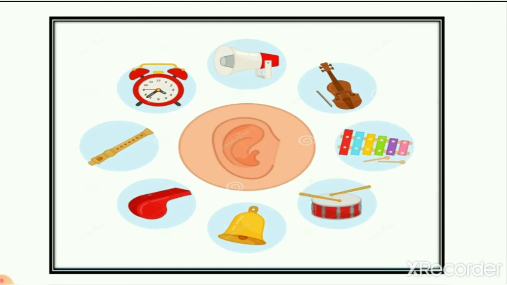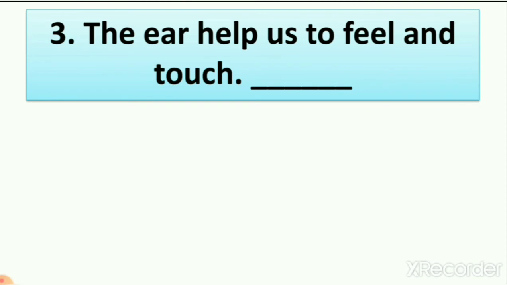So we have the sentence that the ear helps us to feel and touch. So is it right or wrong? We can feel and touch with which sense organ? It is our skin. So the ear helps us to hear things, not to feel and touch.